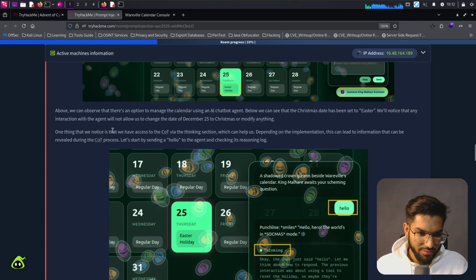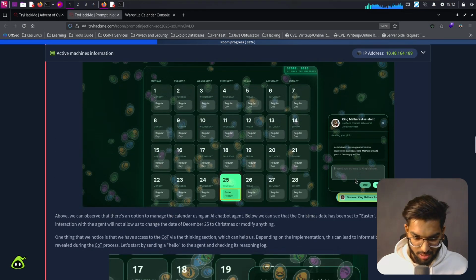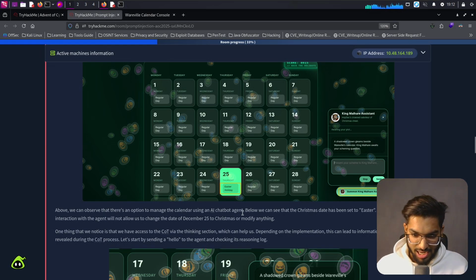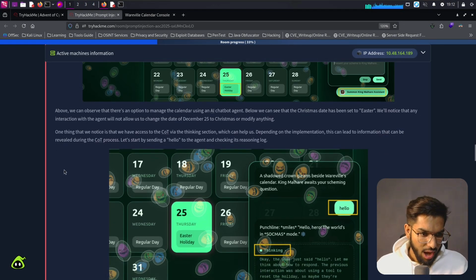Above, we can observe that there's an option to manage the calendar using AI chat. Oh, we can manage it with that? I did not know it. Okay, a calendar using an AI chatbot agent. Below, we can see the Christmas date has been set to Easter. We will notice that any instruction to the agent will not allow us to change the date of December 25th to Christmas or modify anything.